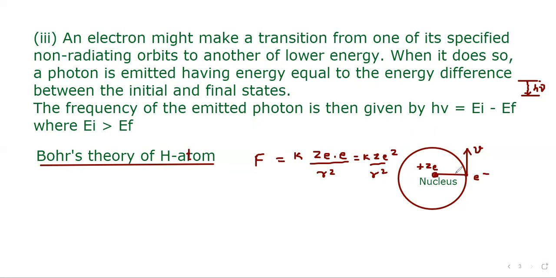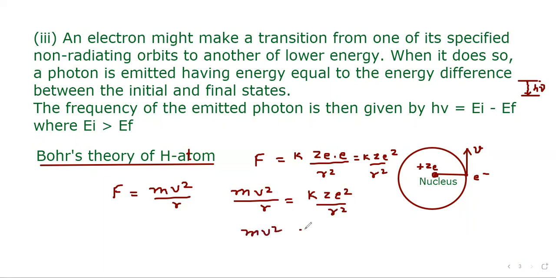Now the centripetal force, which makes the electron move around, will be F equal to mv square upon r. Since this attractive force and the centripetal force are the same, mv square upon r must be equal to K Ze square divided by r square. So from here one r will cancel out, and mv square will be K times Ze square divided by r, or r equal to K times Ze square divided by mv square.